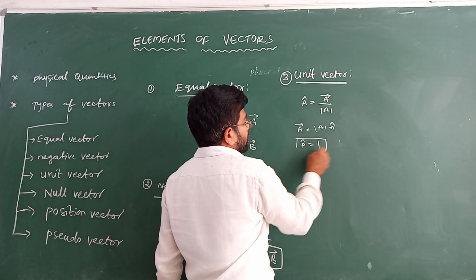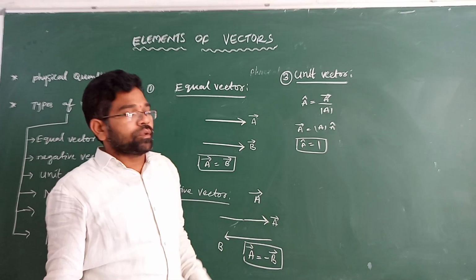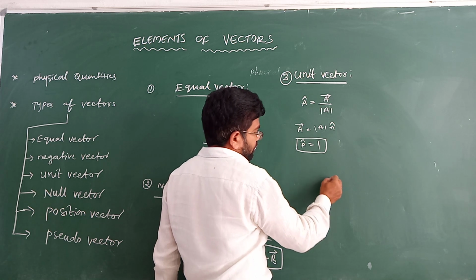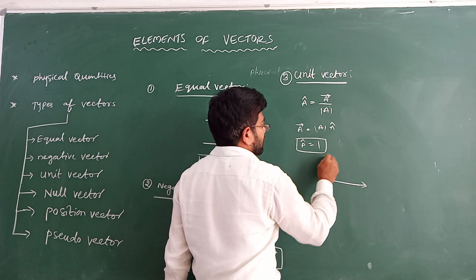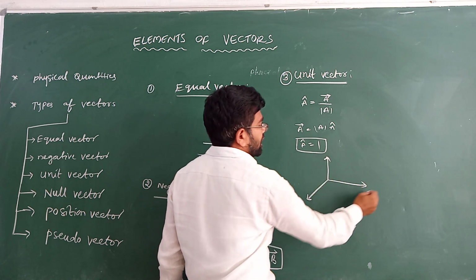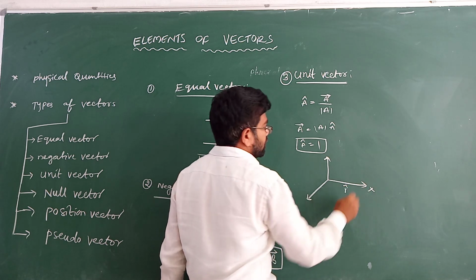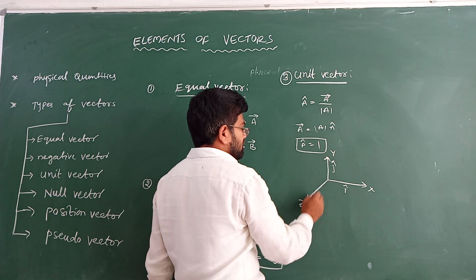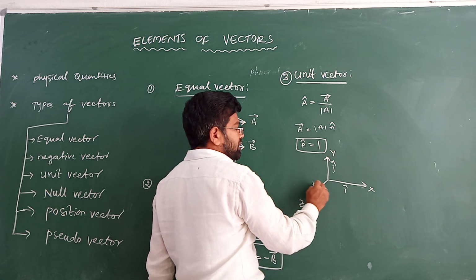So unit vectors depend on the coordinate system, like the x-axis, y-axis, z-axis. Along the x-axis the unit vector is i cap. Along the y-axis the unit vector is j cap. Along the z-axis the unit vector is k cap.